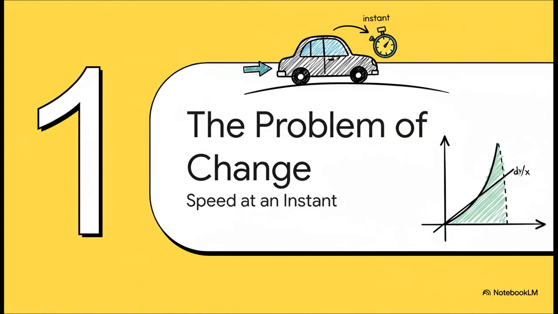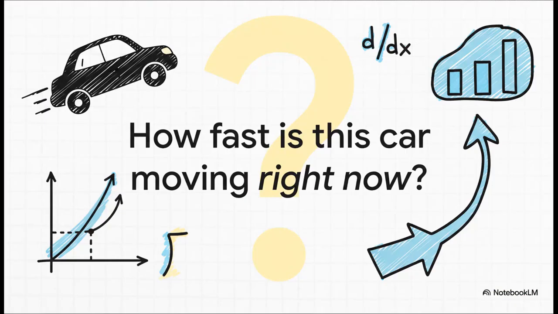All right, section 1, the problem of change. You know, for centuries, we've known how to figure out average speed. That's pretty simple, right? It's just your total distance divided by your total time. But there was a much trickier question that stumped people for ages. How fast is a car moving right now?